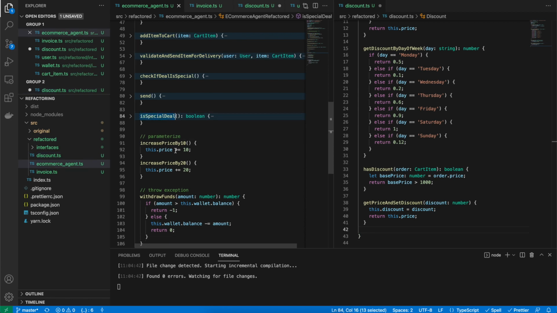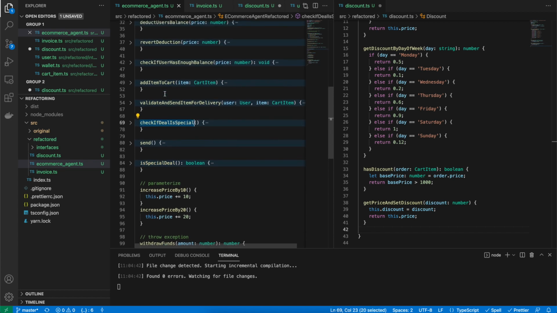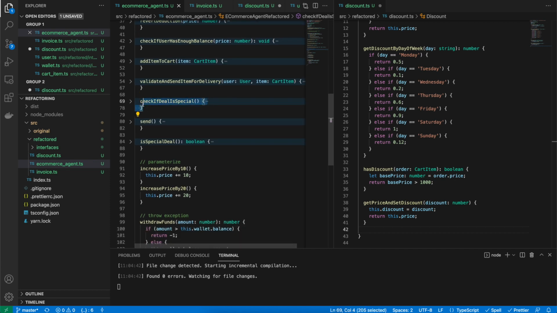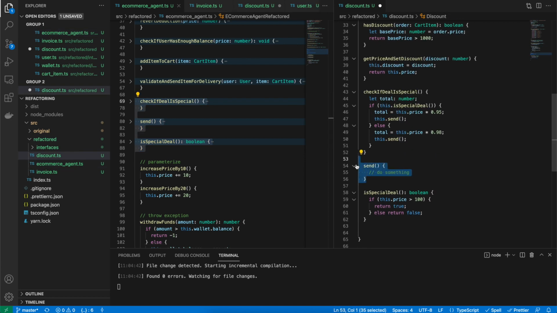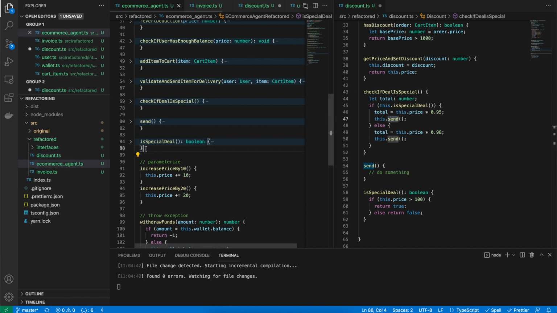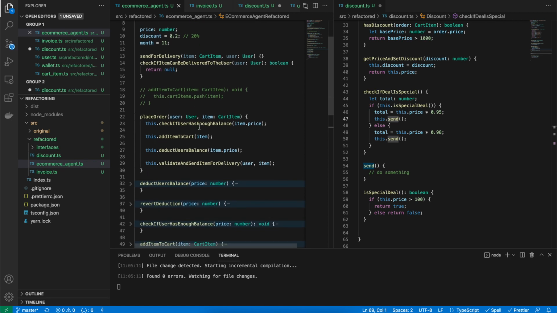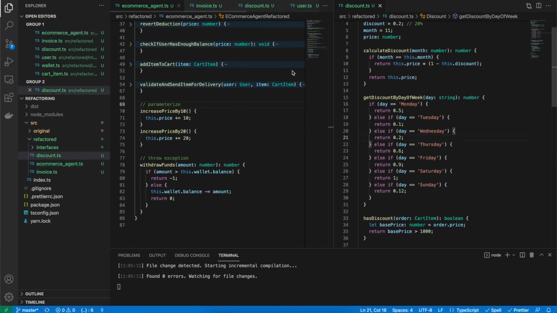Deal and discount can be coupled, I think so. So let's just see. Send item for delivery. Check if the deal is special. Okay, I'm gonna copy these, paste it here, and remove. Send is called by this method, so it's all right. So let's just remove these 3 methods as well. Save it. Perfect. Much better now.